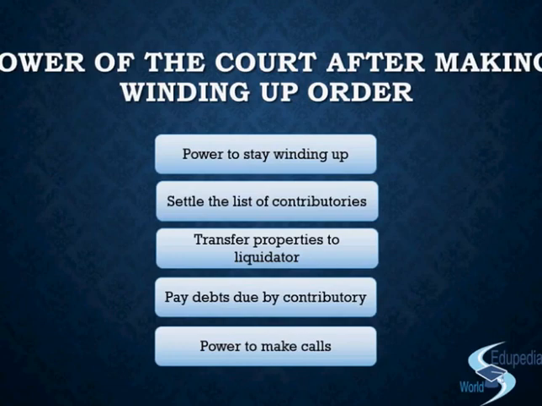They will make the balance payment of the call that is due by them, and that money will be used to pay off the other liabilities. And if after paying off the liabilities you have something surplus remaining, then it will be distributed back to the contributories in the ratio of contribution.